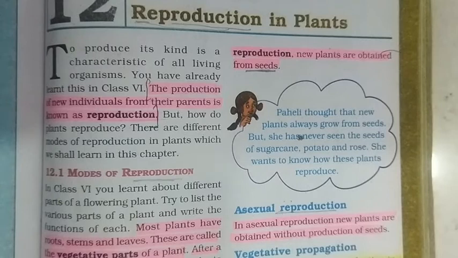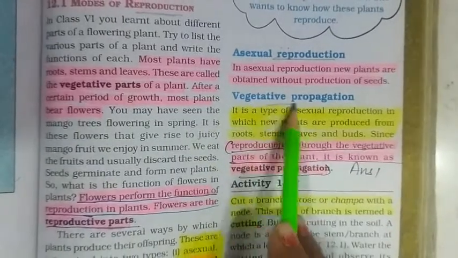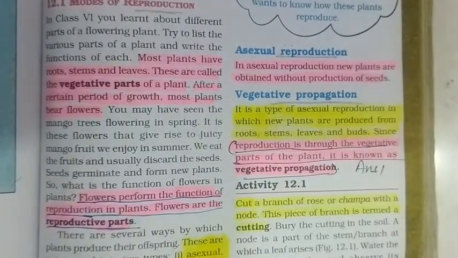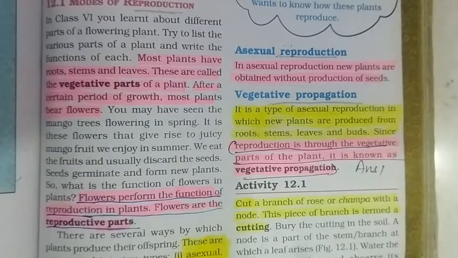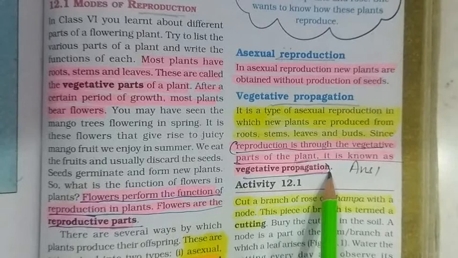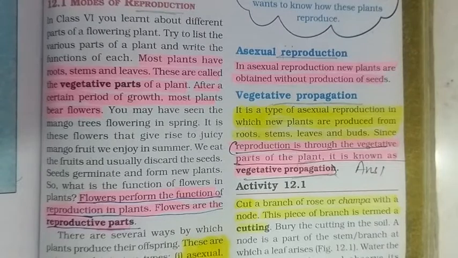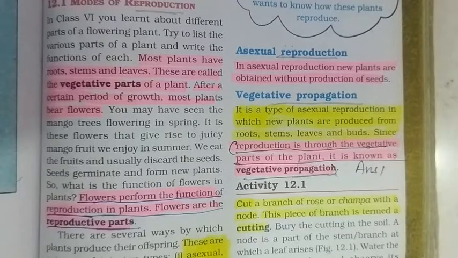It means some vegetative parts of plants are being used for producing new plants, and that mode is vegetative propagation. What is vegetative propagation? In which some vegetative parts of a plant, that is root, stem or leaf, may be used, that is known as vegetative propagation. Yes, you know that radish, carrot, these can be grown by using their roots.